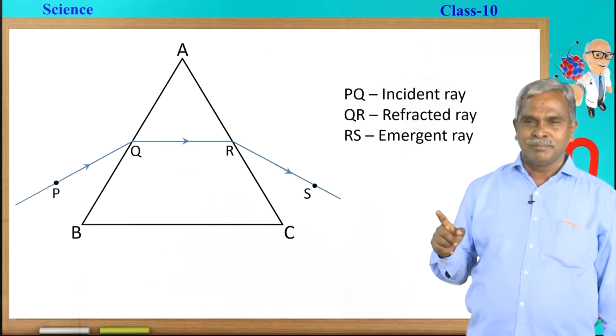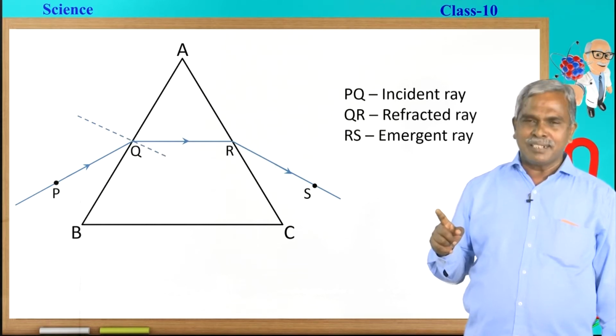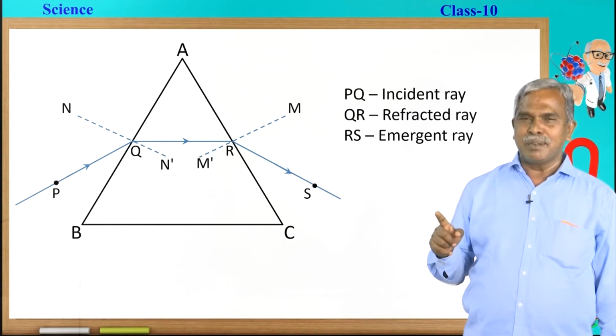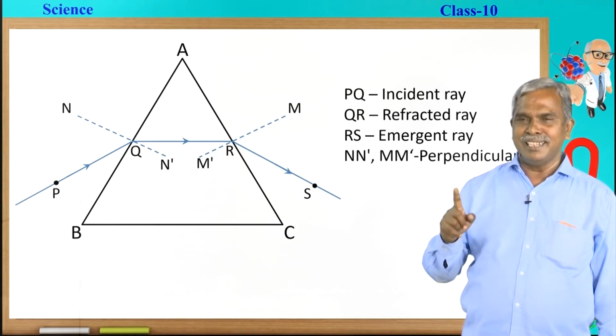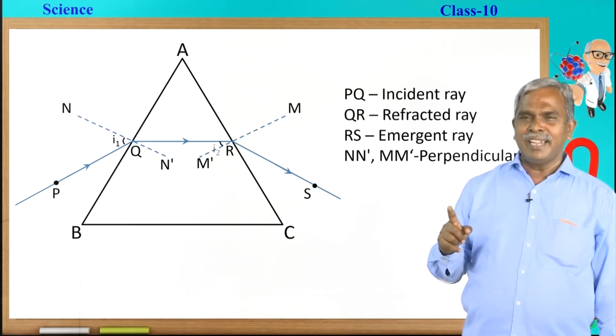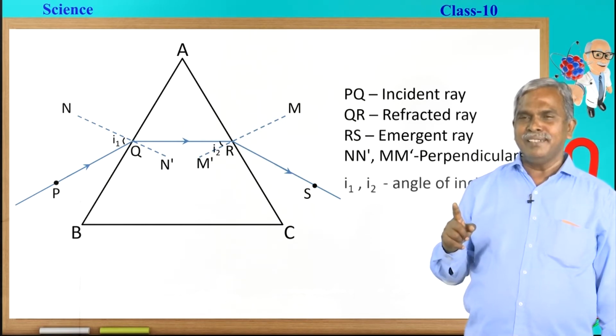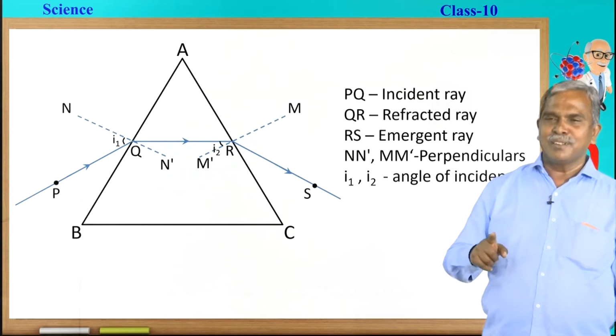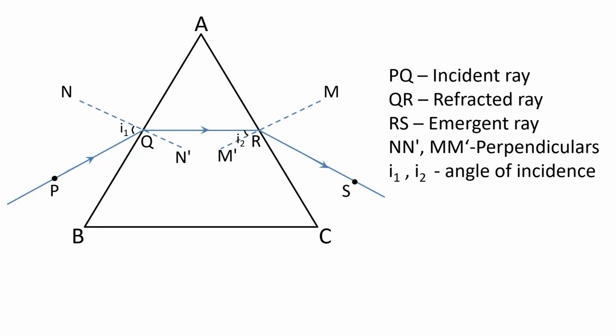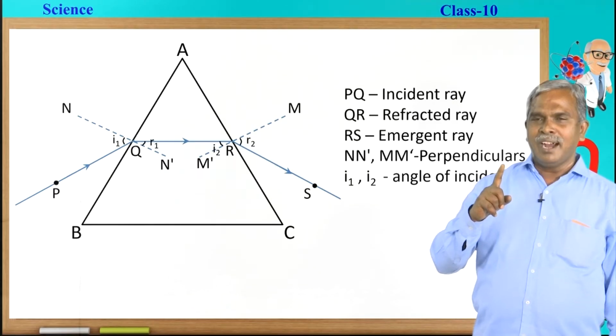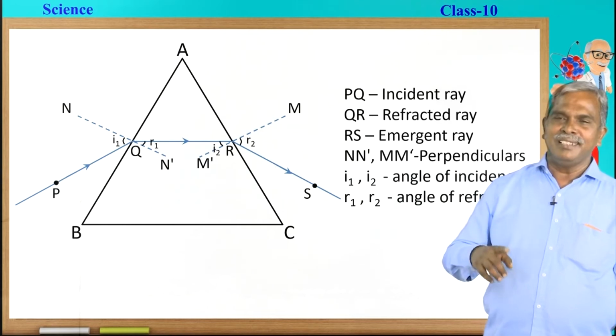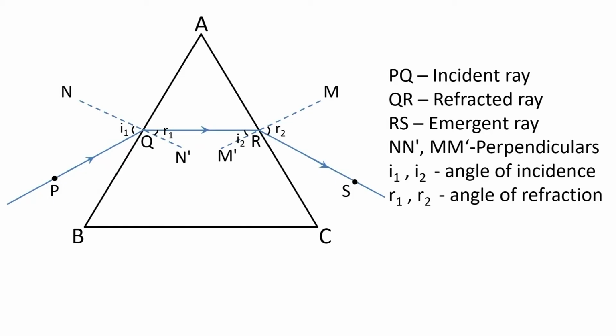To understand it still more effectively, now we are going to draw the normals or the perpendiculars NN' and MM'. I1 and I2 are the angles of incidence. These angles are formed between the incident ray and the perpendicular. Similarly, R1 and R2 are called the angles of refraction. These angles are formed between the refracted ray and the normal.